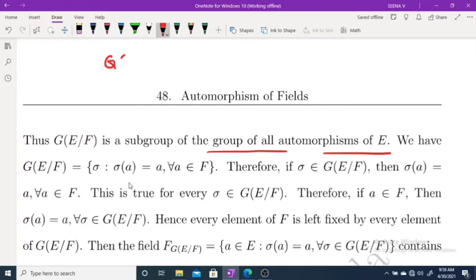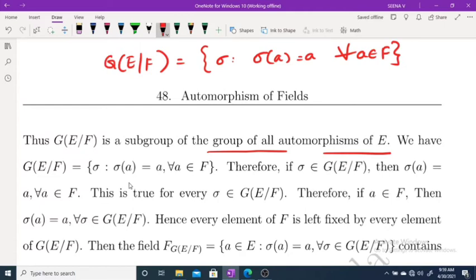So G(E/F) consists of all sigma such that sigma(a) = a for every a belongs to F. This consists of all automorphisms sigma from E to E which satisfy the condition sigma(a) = a for every a belongs to F. This is a subgroup of the group of all automorphisms, that is, the set of all sigma from E to E. This is a subgroup.